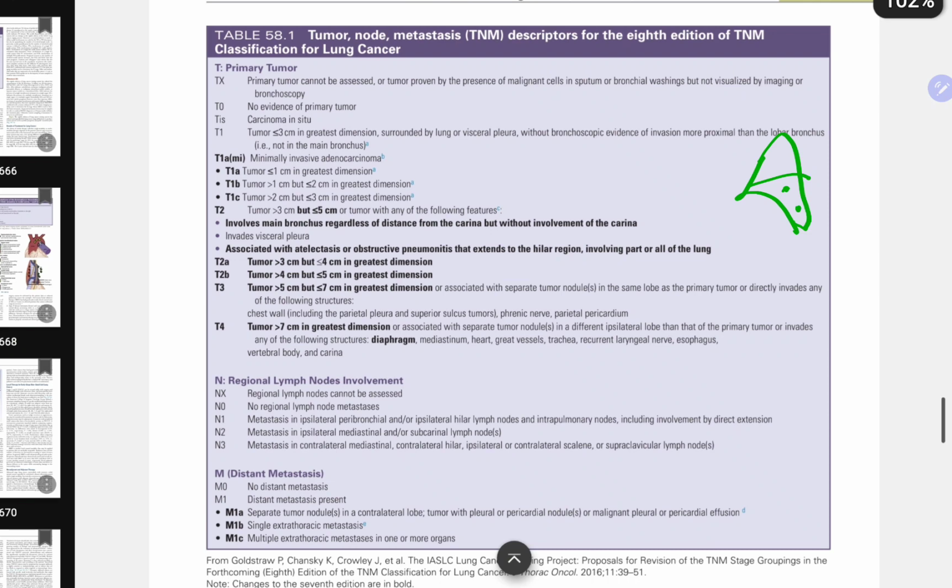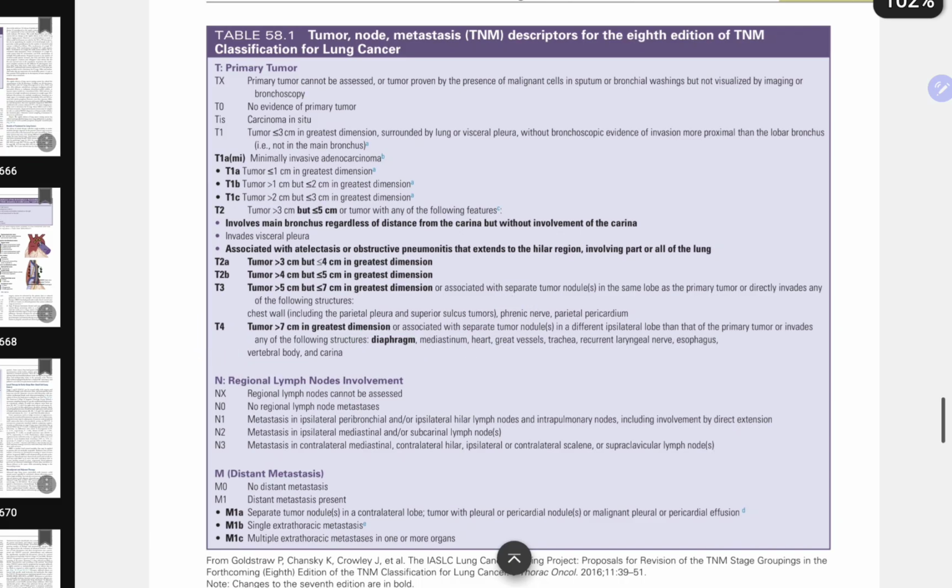Or any of the following structures like diaphragm, mediastinum, heart, great vessels, trachea, recurrent laryngeal nerve involvement, vertebral body and carinal involvement is T4. So the point here is phrenic nerve involvement is T3 and diaphragm involvement is T4. Right. And heart involvement, which is visceral pericardium, is T4.